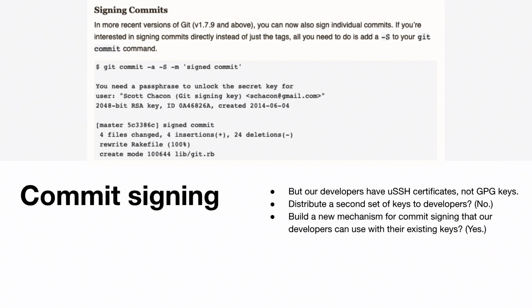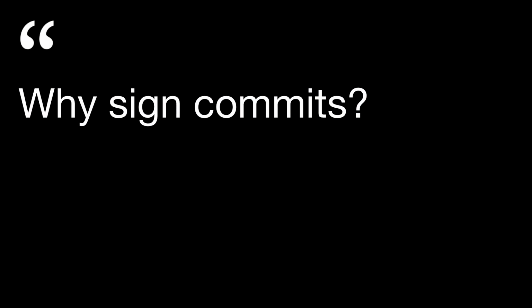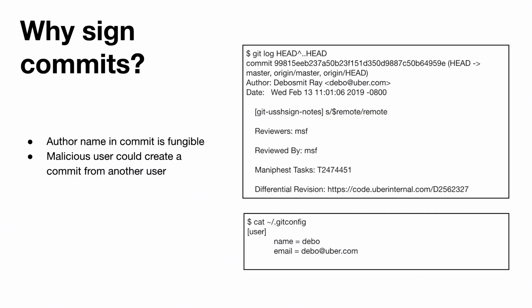The commonality that we use in this case that I mentioned before is that all of our developers have this verifiable cryptographic identity via these SSH certificates, and fortunately, all of our repositories use Git. So we take advantage of these two things in common to build a base for all these special snowflakes, for all these developers to sign their commits across these different repositories. But I'd like to take a step back before we take a couple steps forward. So why are we even signing commits? What is this all about?